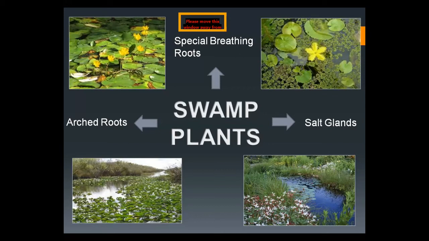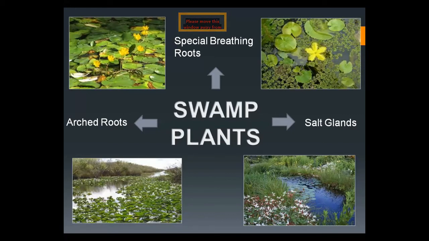And they also have the arched roots. The roots spread horizontally, and due to these arched roots, they can easily hold in the muddy area. They also have a salt gland. By this salt gland, they can get rid of the excess amount of salt which is present in the water, or the muddy area, right?